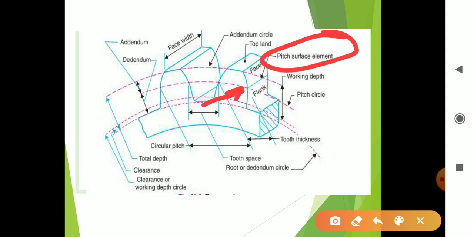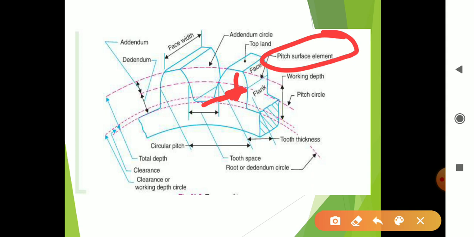Now from these parameters we can find two terms: the face and the flank. The face is the distance above the pitch surface element to the top of the tooth.